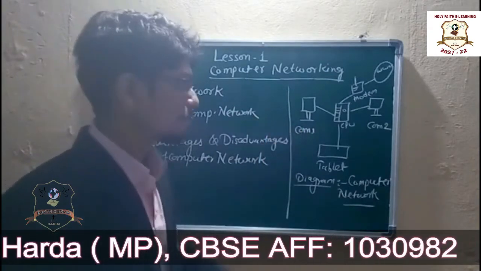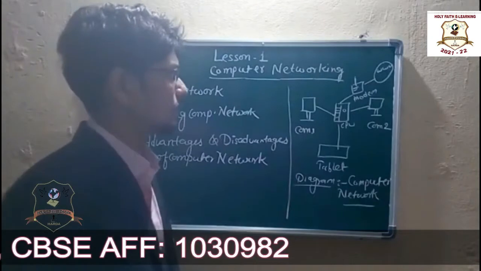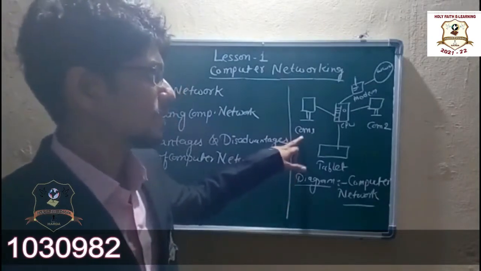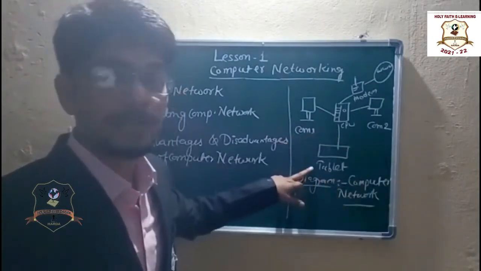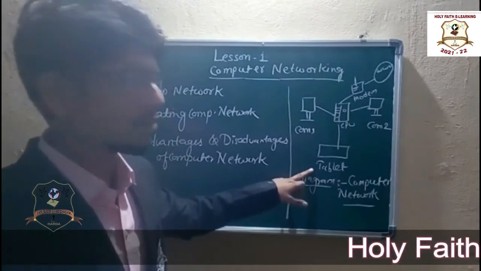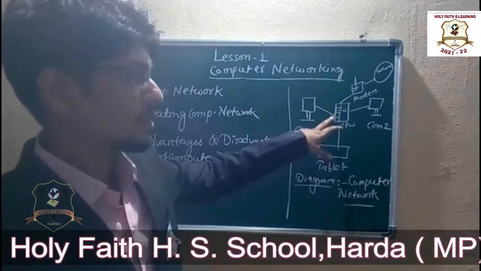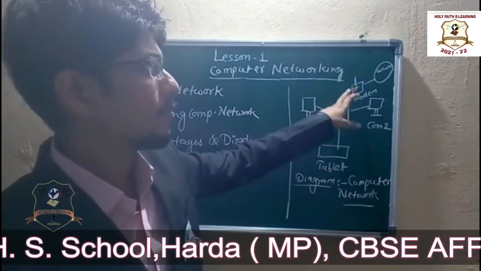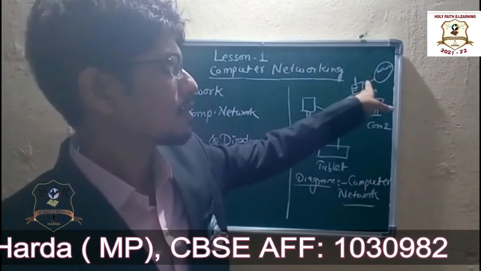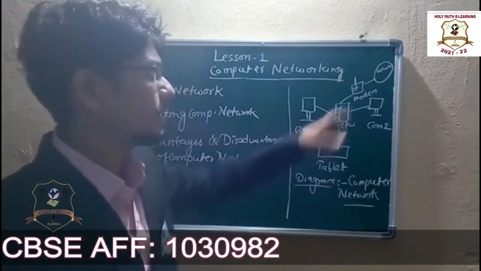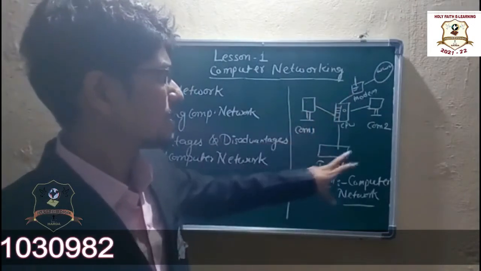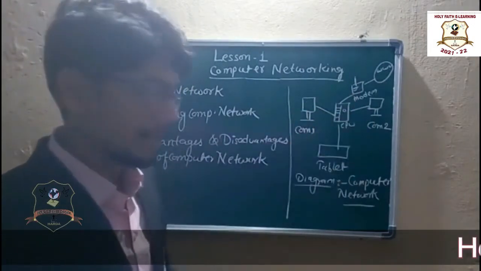In this diagram there are some computers, computer 1, computer 2 and there is a tablet. It can be a mobile also. Okay, these all devices are connected with a CPU and this CPU is connected with the modem and that is used to run the internet. So this is a basic diagram of computer network.